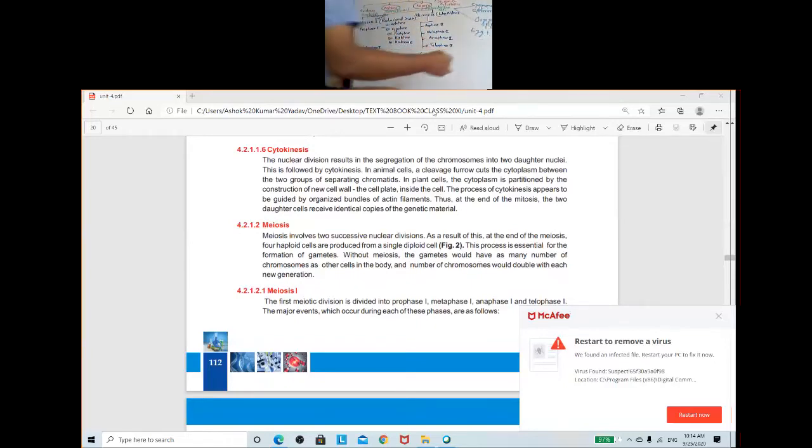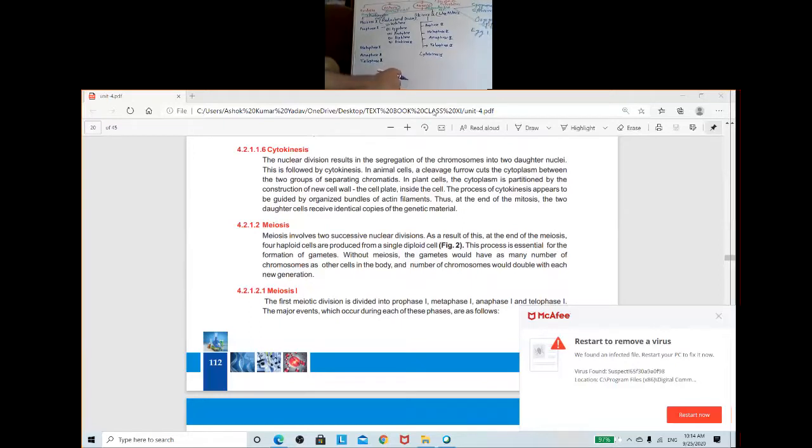The reproductive organ is the reproductive part of the body, which is the flower in case of plants, but in animals it is separate. Animals are dioecious, meaning male and female parts are separate: male animals and female animals. In plants, flowers are usually bisexual, but sometimes you will find male plants and female plants, like in papaya.